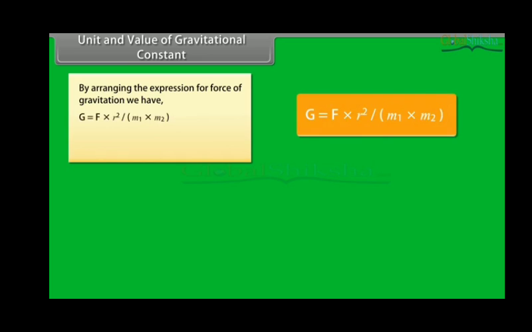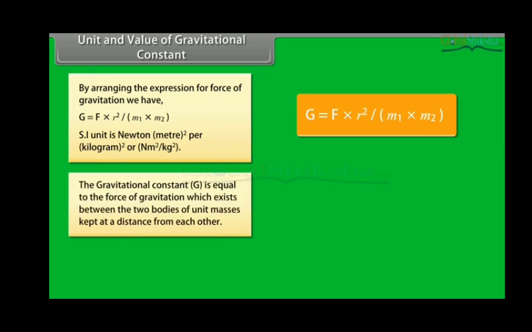Unit and value of gravitational constant. By rearranging the expression for force of gravitation, we have G is equal to F into r square upon m1 into m2. SI unit is Newton meter square per kilogram square. The gravitational constant G is equal to the force of gravitation which exists between two bodies of unit masses kept at unit distance from each other.